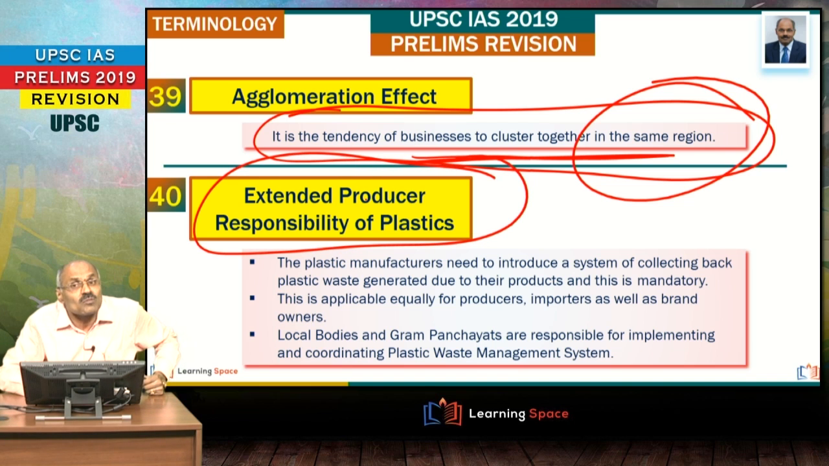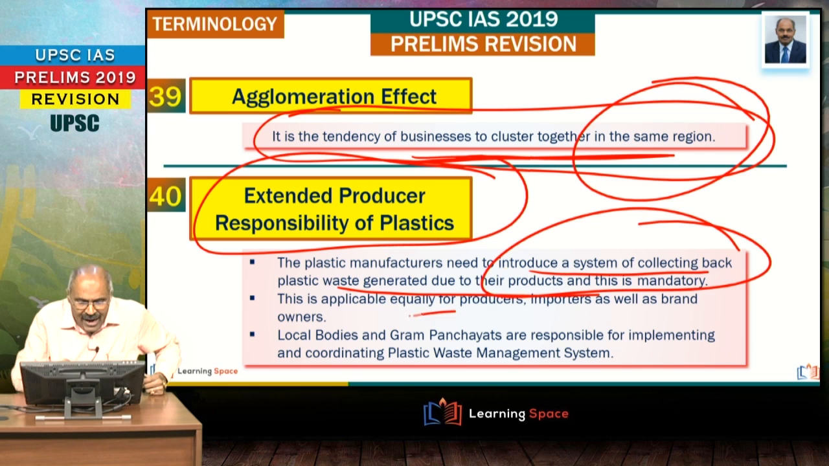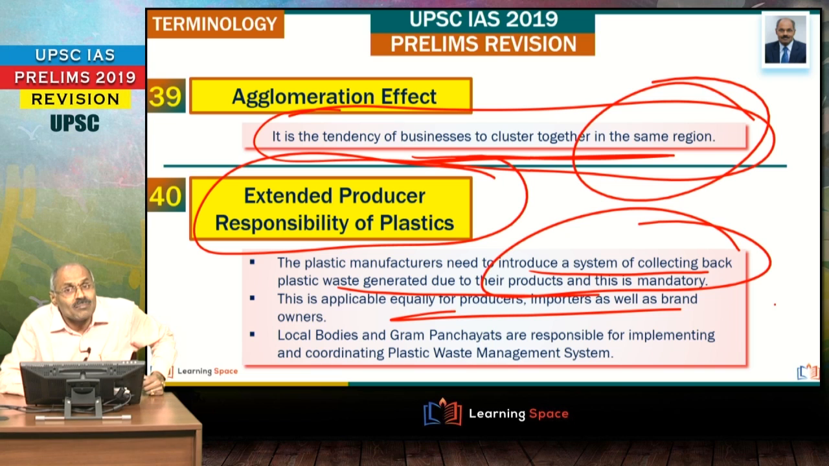Extended producer responsibility of plastics. What is the meaning of extended producer responsibility? Here they have to introduce a system of collecting back the plastic waste generated due to their products, and this is mandatory. That means if they are selling something in a plastic bag, then the responsibility is on them to collect it back. That is extended producer responsibility.